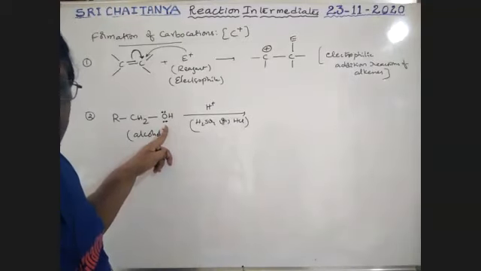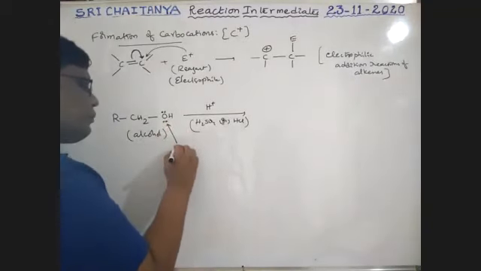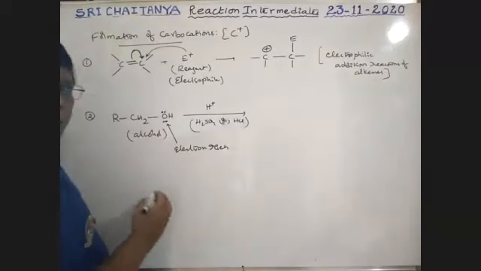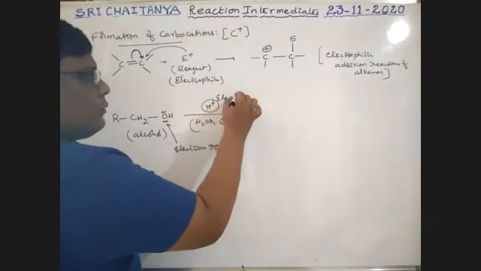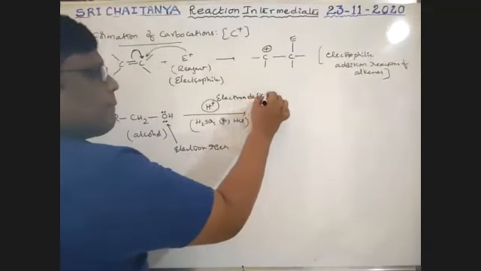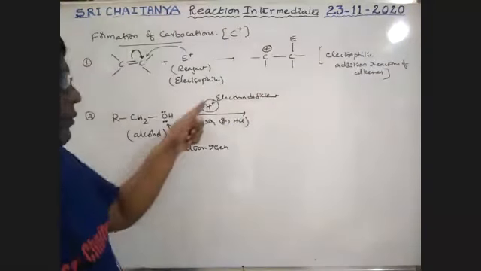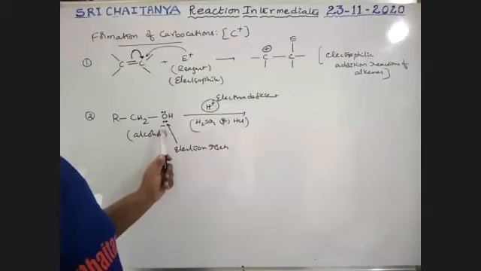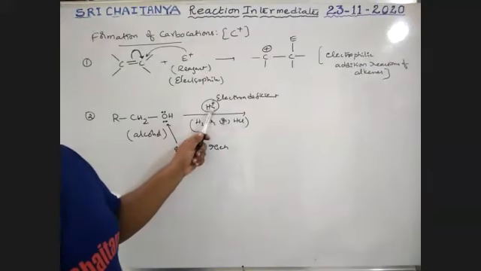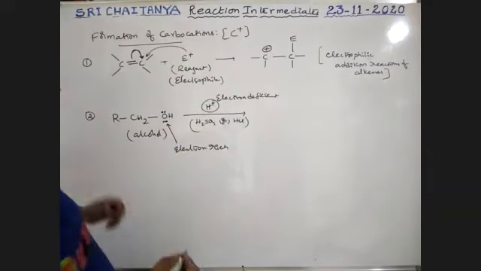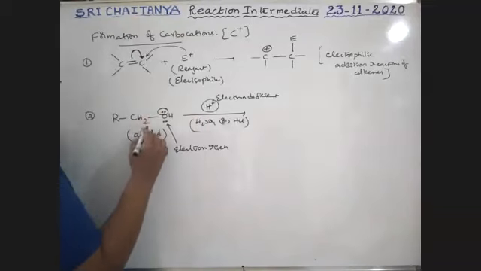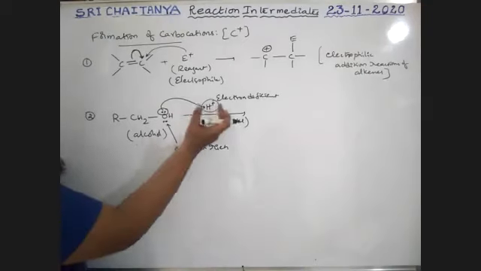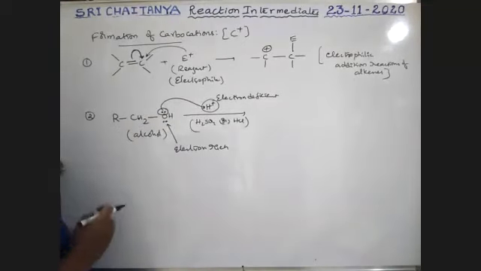Am I correct or not? Tell me. This site is electron rich. This is electron deficient because it loses its electron and gets positive charge. Am I correct or not? Tell me. Because of the lone pair, this is an electron rich species, and this has an electron shortage. That's why it is electron deficient. Now this electron rich species donates its electron pair to the deficient one, and the oxygen abstracts that H plus ion.